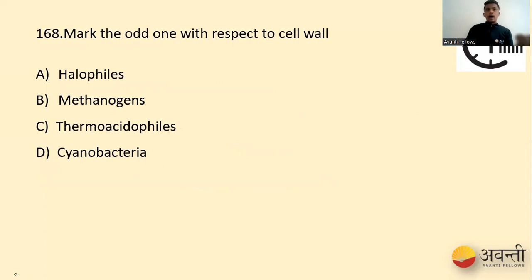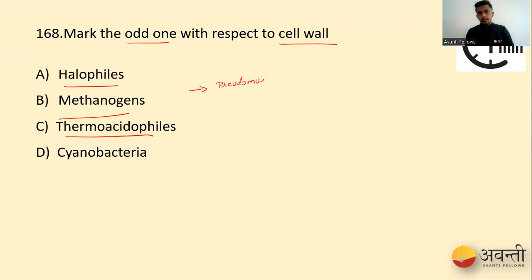So we have the next question. Mark the odd one with respect to the cell wall. Our options are halophiles, methanogens, thermoacidophiles, and cyanobacteria. Our question says odd one, that means the one which does not match with respect to the cell wall. Halophiles, methanogens, and thermoacidophiles are all archaebacteria. If you see the cell wall composition of these archaebacteria, it is made up of something called pseudomurein.